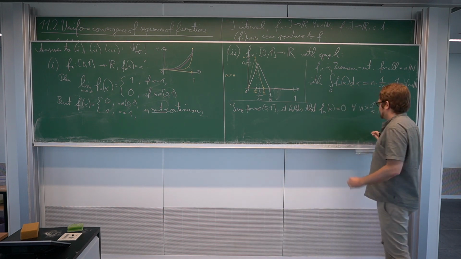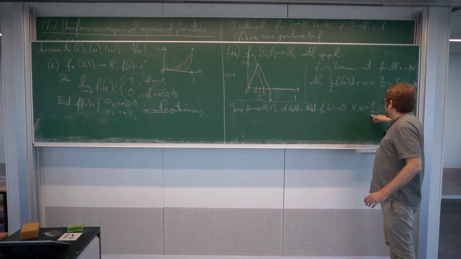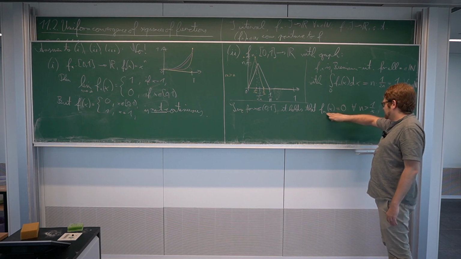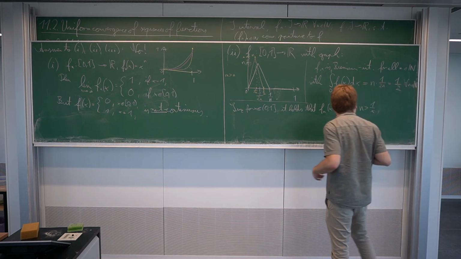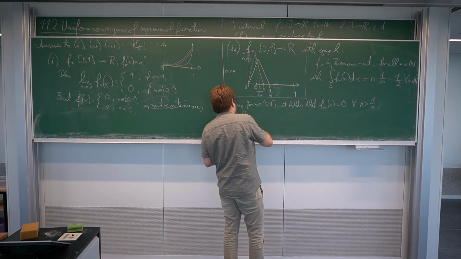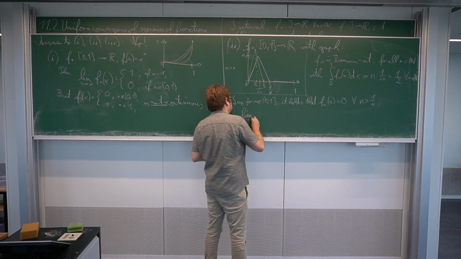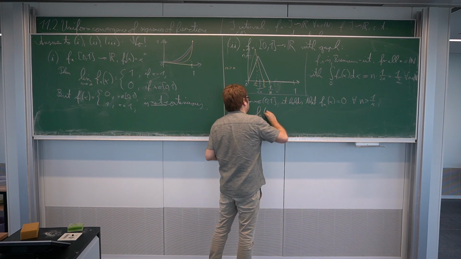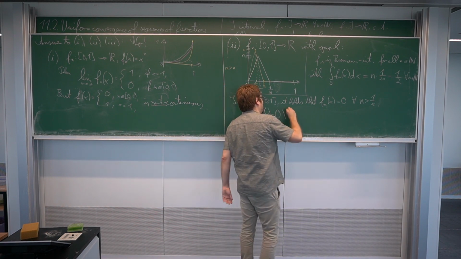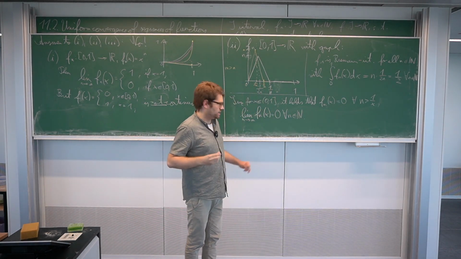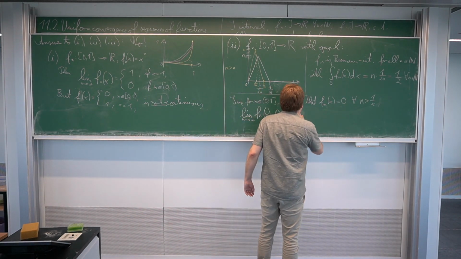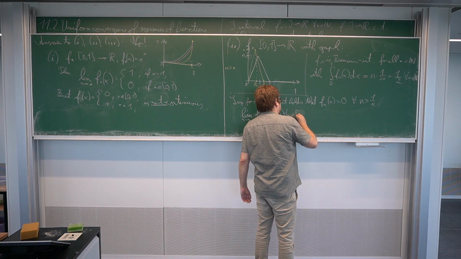So at some point, since we consider a fixed point x, we achieve this, so this sequence will always be eventually constant equal to 0. So this holds for all sufficiently big n in N. So the limit as n goes to infinity of fn of x is 0 for all x in 0 to 1.